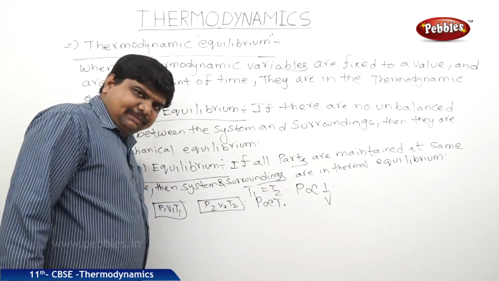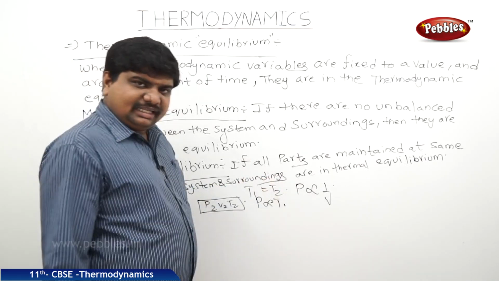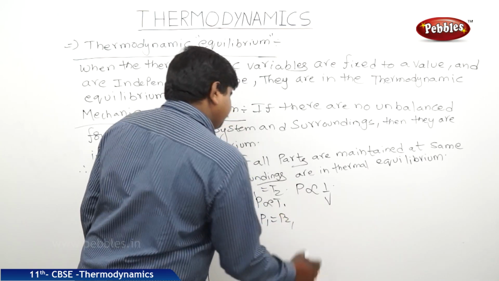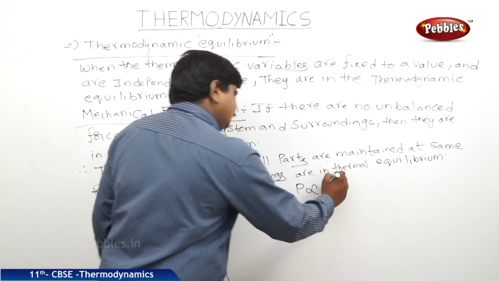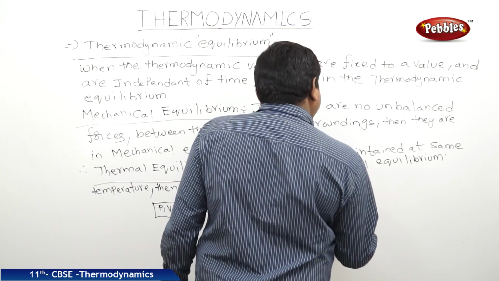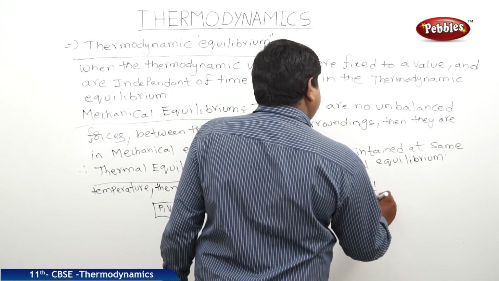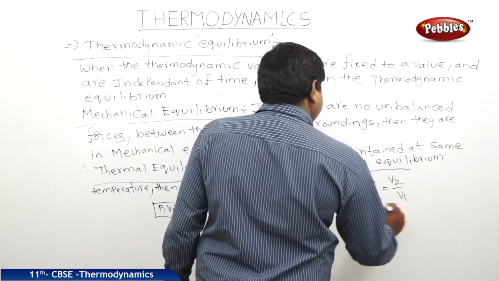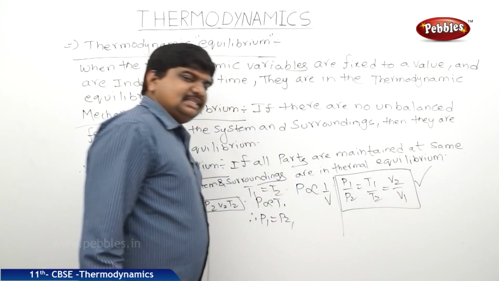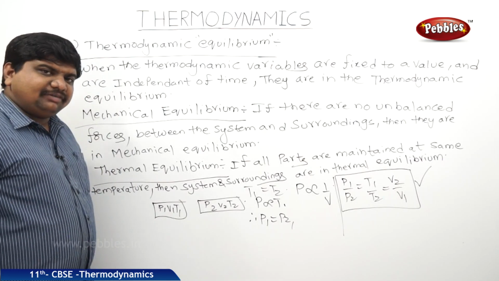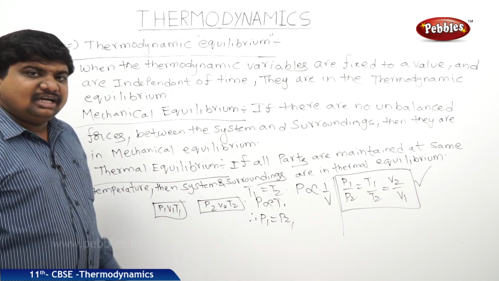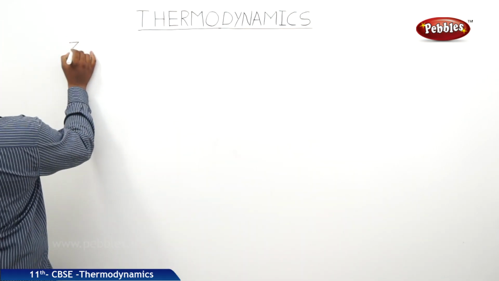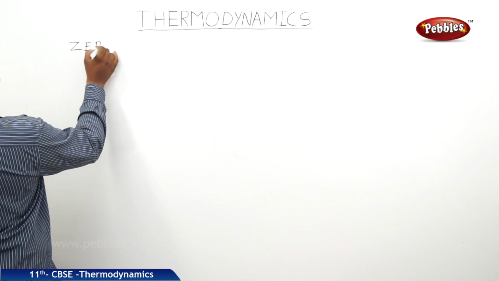If pressure is directly proportional to temperature and T1 is equal to T2, then P1 is also equal to P2. Therefore, P1 by P2 is equal to T1 by T2, which is equal to V2 by V1. This is the equation based on the different gas laws to explain thermal equilibrium. The next concept is the zeroth law of thermodynamics.